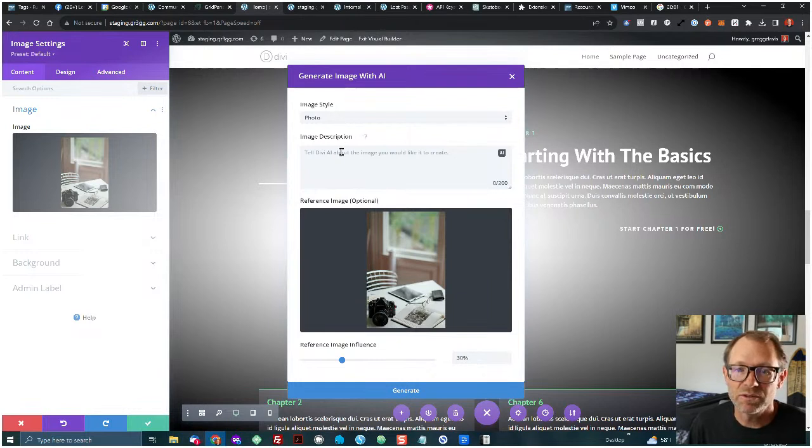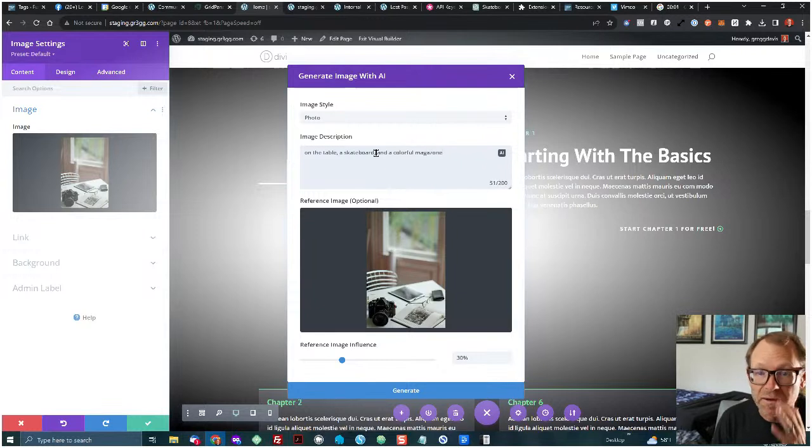And so I'll do a photo style image, and then on the table, a skateboard and a colorful magazine open on the table. How about?